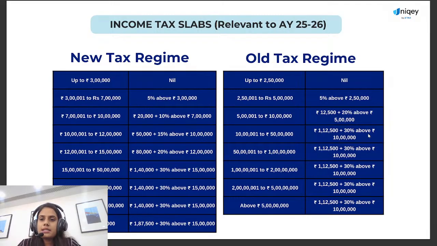Similarly, in the new tax regime, up to 3 lakh, there is no taxation. 3 lakh to 7 lakh rupees, it is 5%. 7 lakh to 10 lakh rupees, it is 10%. 10 lakh to 12 lakh rupees, it is 15%. 12 lakh to 15 lakh rupees, it is 20%. And more than 15 lakh rupees, it is 30%. Plus, similarly, for income more than 50 lakh rupees in a year, you need to pay surcharge as well.